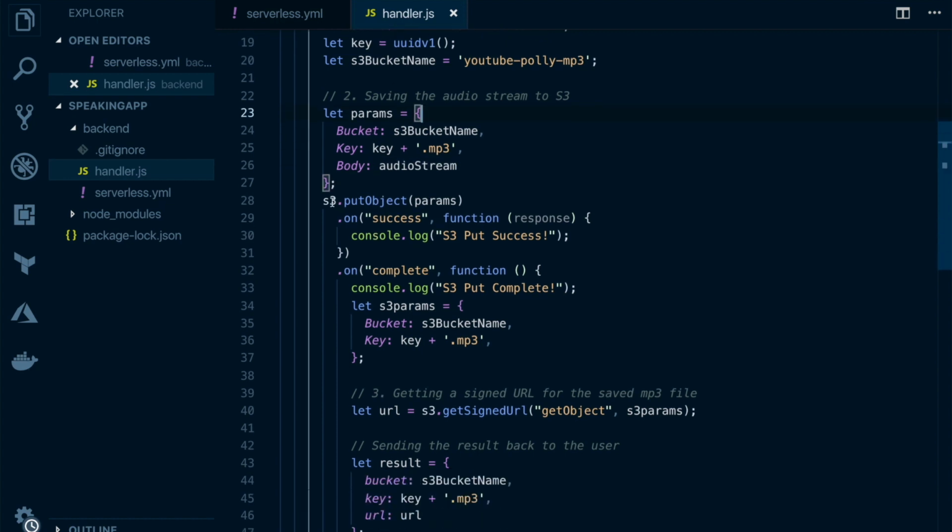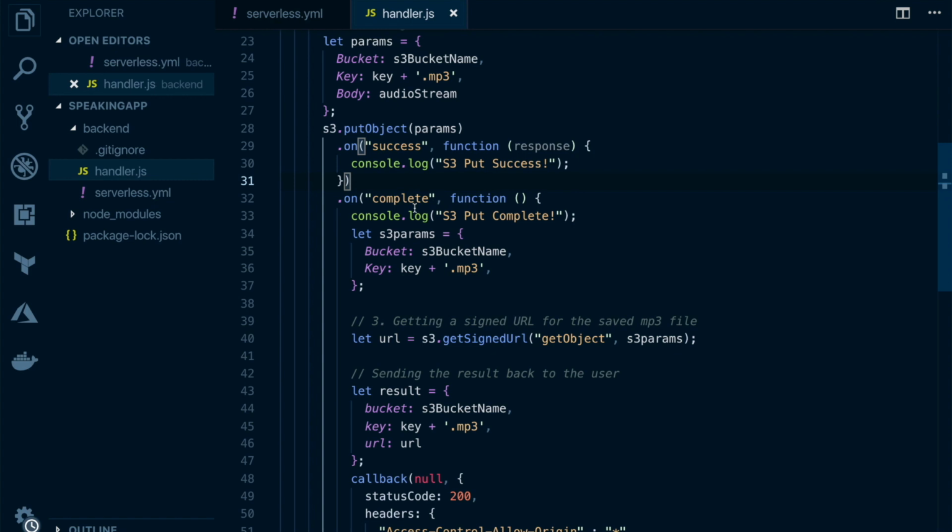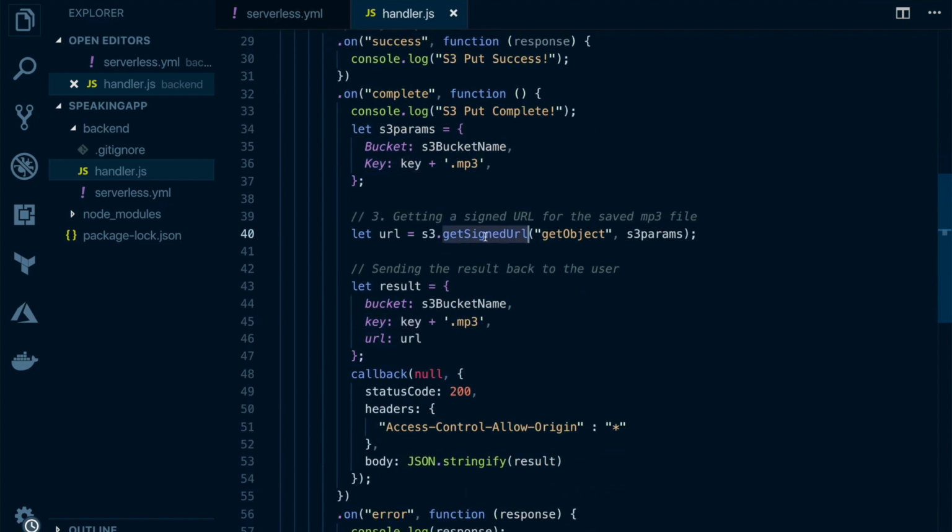All right. So then we are going to use the S3 putObject API, and on complete, that means once it is properly saved on the S3 in the MP3 format, we are doing the third task, which is getting a signed URL for that saved object. So let's create another param object by specifying the S3 bucket name and the key name or the object name of that MP3 file, asking for a signed URL for that particular object. So we are using s3.getSignedUrl and passing in that parameter. It will create a signed URL for that particular saved MP3 file and return it as a URL.